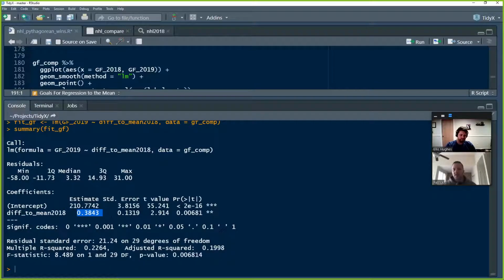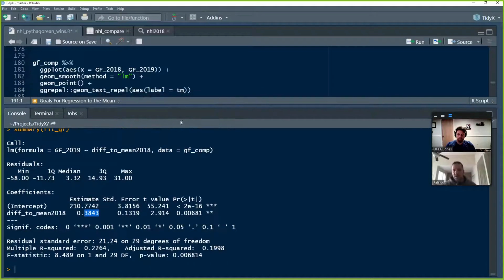So basically that's saying for every 1 point a team is above the 2018 average of goals for, that increases their goals for in 2019 by about 0.38 units. And if we go down to the multiple R squared, adjusted R squared accounts for the number of coefficients in the model. It's explaining about 20% of the variability in goal scoring in 2019.